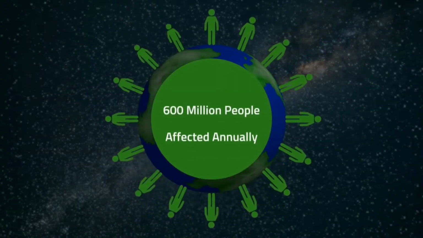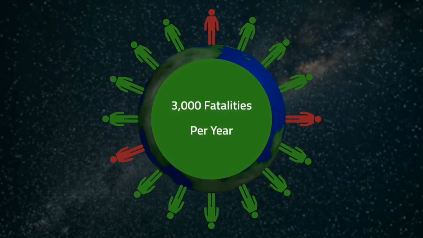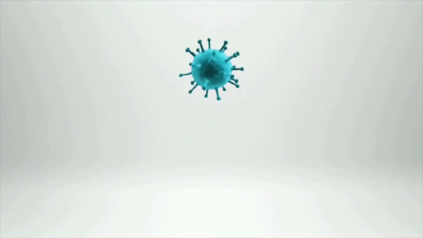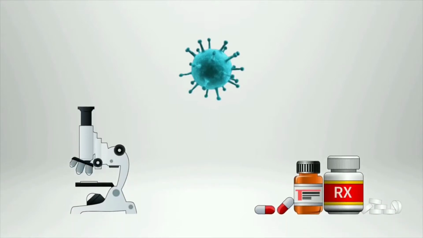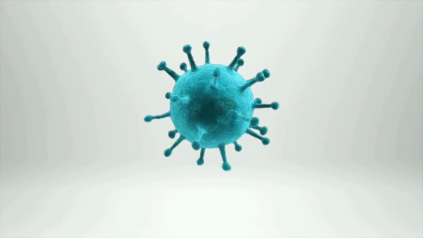600 million people suffer from food poisoning each year. For 3,000 of those people, it's fatal. Why is foodborne illness still so prevalent today, in spite of incredible advances in technology and medicine? The ironic fact is, it's that same advancement that has enabled foodborne illnesses to thrive.